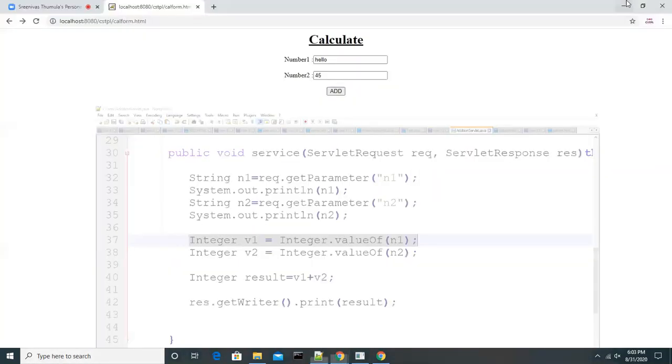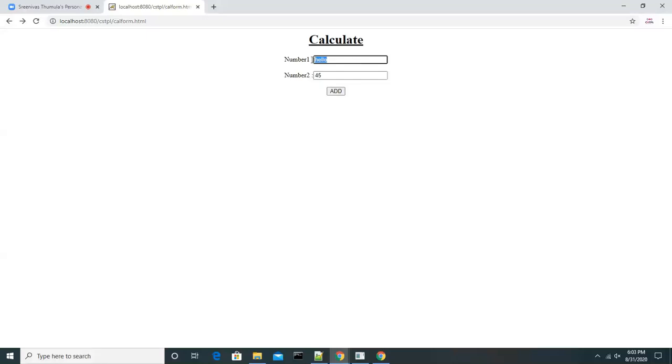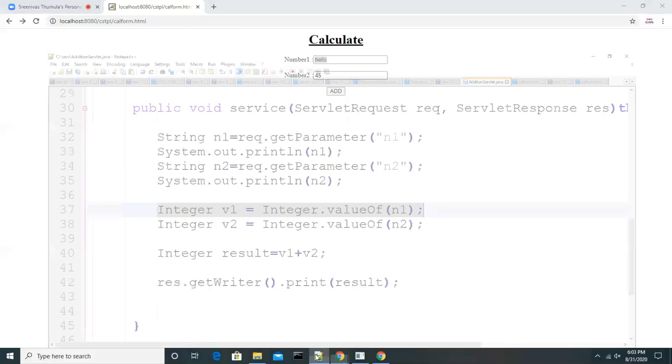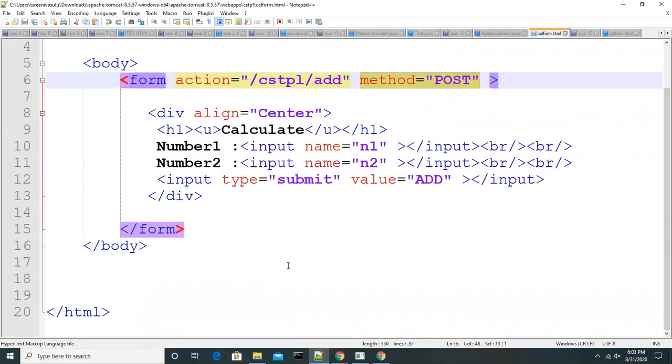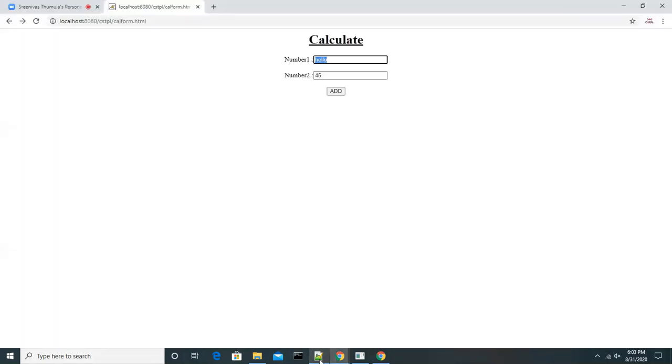So what is my requirement now? If you are entering any character other than a number, we have to say we allow only numbers. If you want to allow only numbers, there are two ways: you can do validation at front end level or back end level. Both levels you can do. Let me do the validation at back end level.